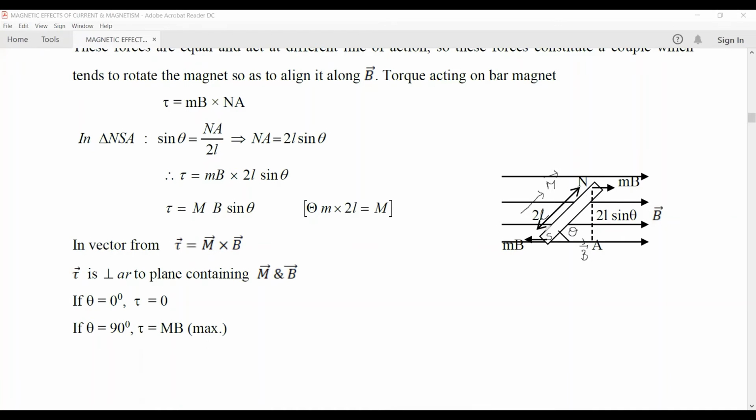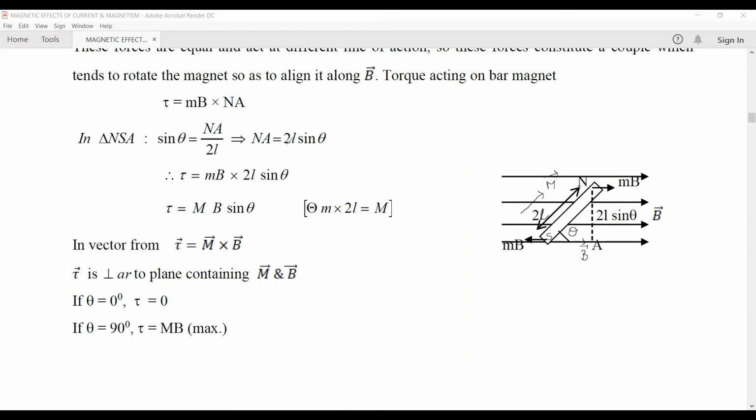Okay, now these two forces, pole strength into the magnetic field on the north and the south pole, are acting at different lines of action. That is, they are acting at the two ends of the dipole, which will try to rotate the dipole. That is, the dipole experiences a torque, and the torque experienced is equal to force on either of the poles into the perpendicular distance. Now, what is the perpendicular distance? As you can see in the figure, this distance NA is the perpendicular distance, which is equal to 2L sine theta. How can you find out? Find out sine theta from this right angle triangle. Sine theta is equal to perpendicular upon hypotenuse.